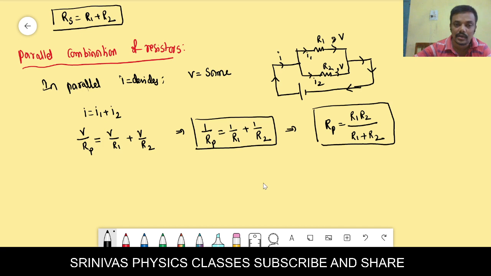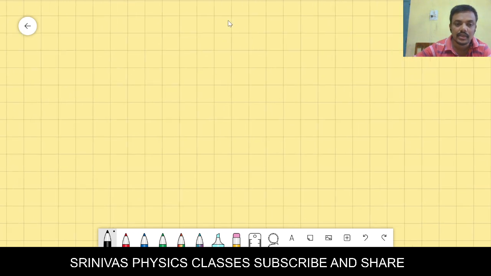And the next one is the heating effect of electric current. When current passes through the resistor, heat develops. Then on what factors does the heat depend? That is Joule's law also.